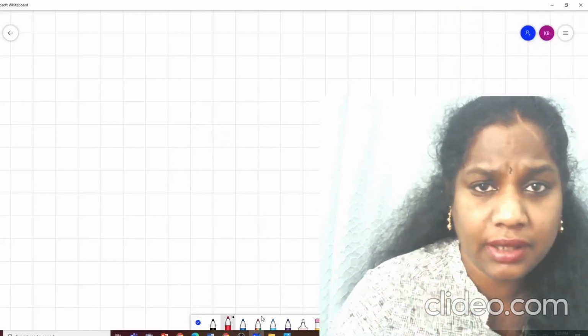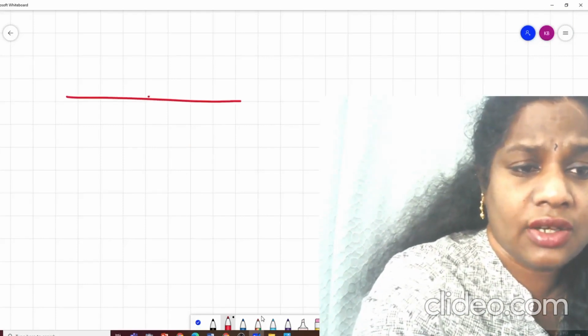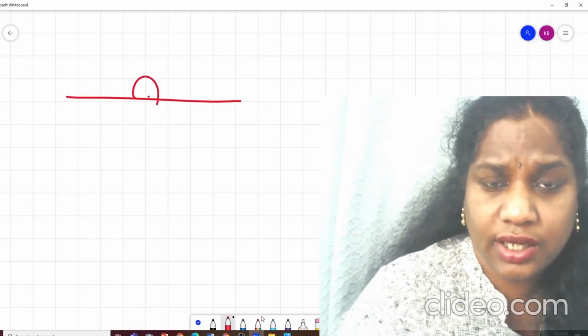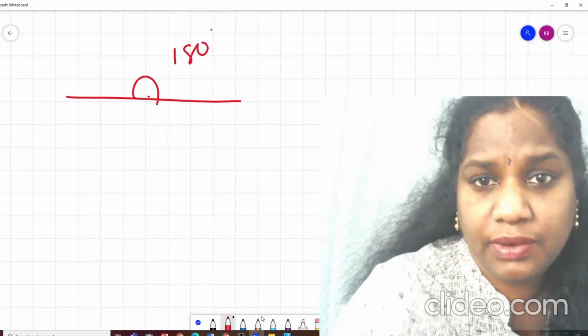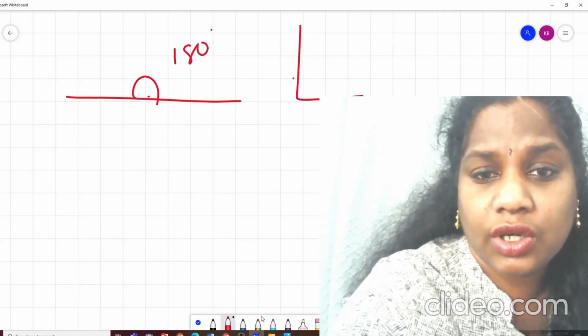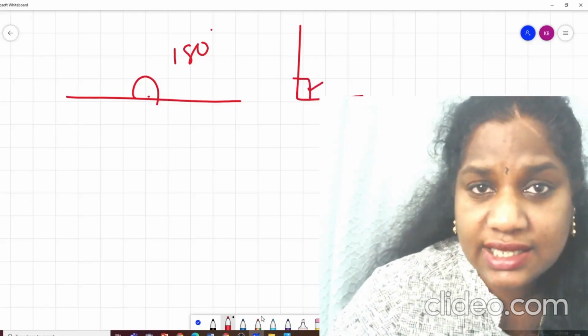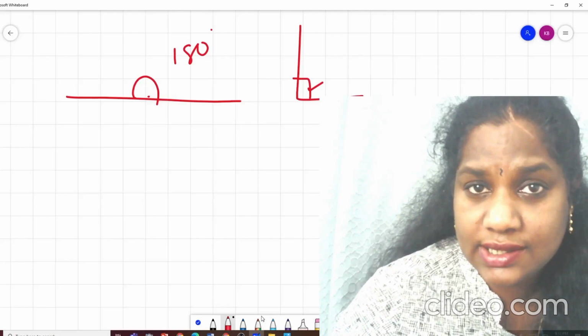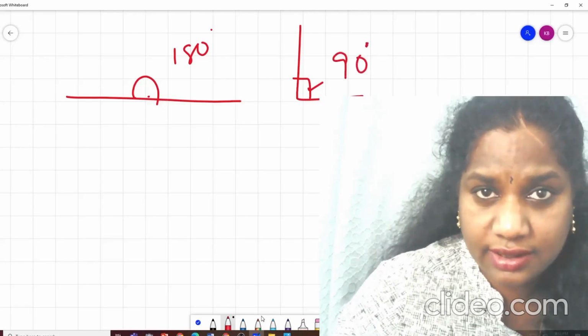So what are the different kinds of angles? Quickly, do you remember? Come on, fast. This is a straight line. So what angle is it? 180 degrees. It is a straight angle. Perfect. And what is this? This symbol denotes 90 degrees. Which kind of angle is it? A 90 degree angle is a right angle.